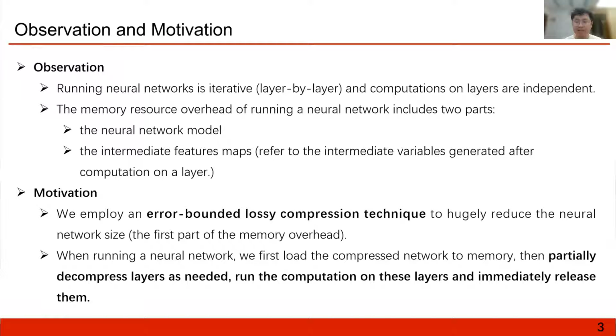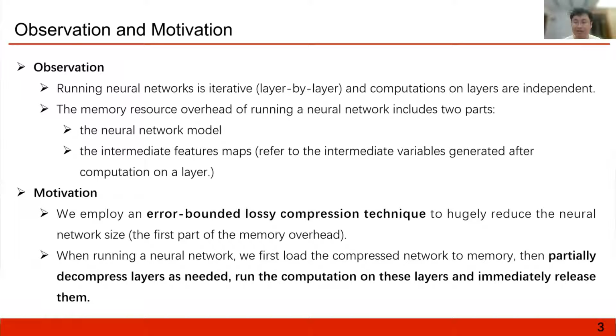Our work is based on several observations and motivations. On the one hand, we learn that running neural networks is layer by layer, and such computations on one layer do not rely on other layers. On the other hand, we analyzed the memory overhead of running a neural network on several popular neural network frameworks and found that the memory overhead mainly includes two parts.